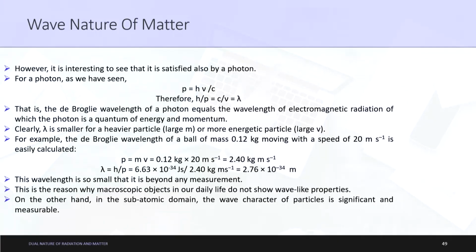However, it is interesting to see that it is satisfied also by a photon. For a photon we have seen that p is equal to h nu by c. This was already explained in the previous discussions. From the de Broglie relation, lambda is equal to h upon p, which is equal to h upon h nu by c. As h gets cancelled, we can write c by nu.